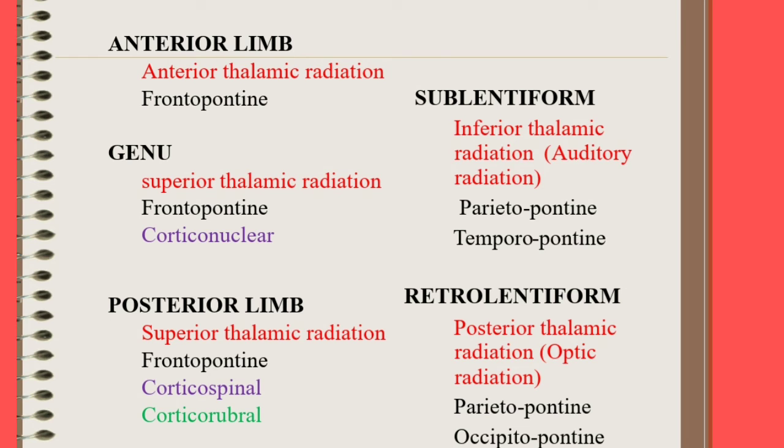Through the posterior limb, superior thalamic radiation, frontopontine, corticospinal and corticorubral fibers. Through the sublentiform part, inferior thalamic radiation or auditory radiation, parietopontine fibers and temporopontine fibers. Through the retrolentiform part, posterior thalamic radiation, that is optic radiation, parietopontine fibers and occipitopontine fibers.